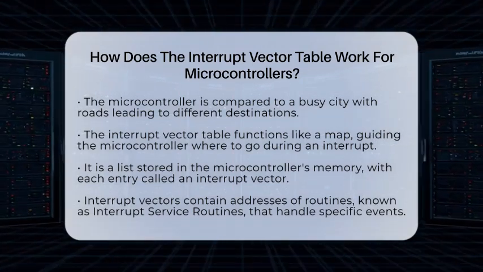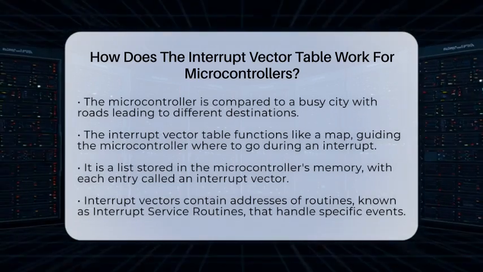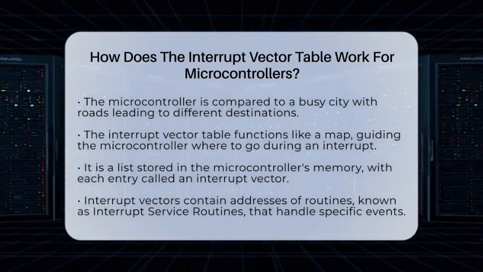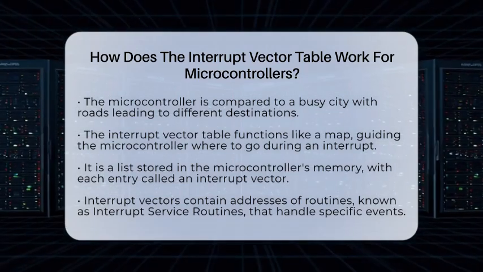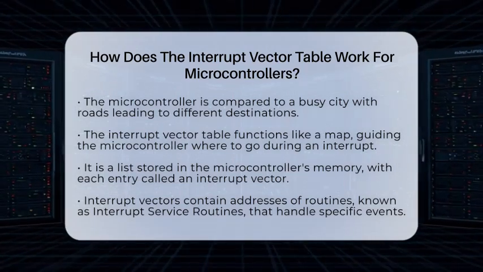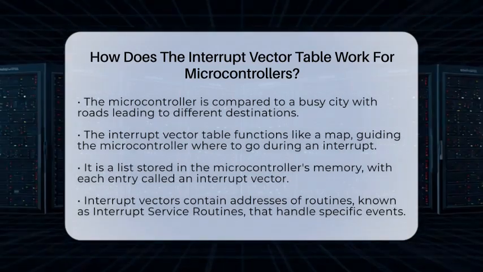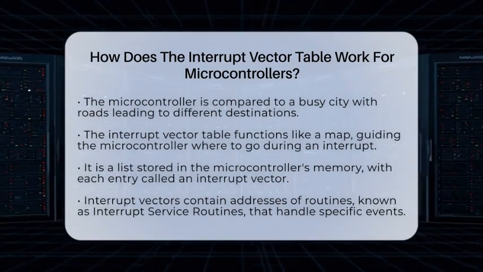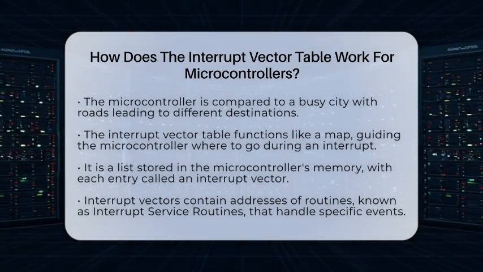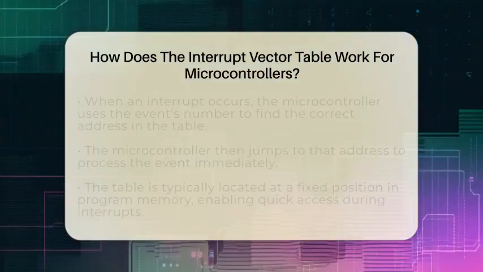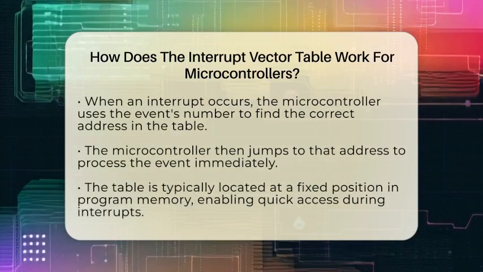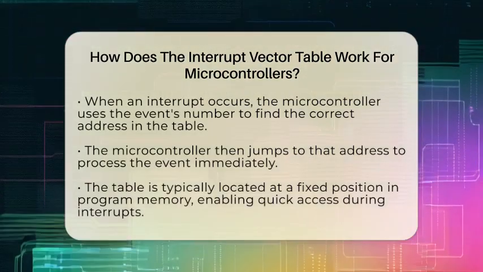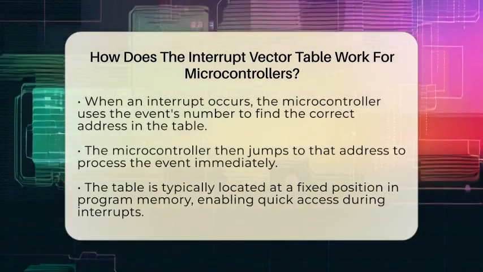The interrupt vector table is a special list stored in the microcontroller's memory. Each entry in this list is called an interrupt vector. These vectors hold the addresses of the routines that handle specific events, called interrupt service routines. When an external device or internal event triggers an interrupt, the microcontroller uses the interrupt number to find the right address in this table. It then jumps directly to that location to handle the event immediately.